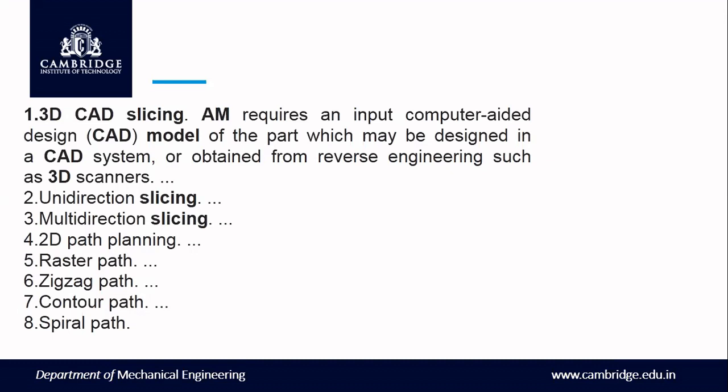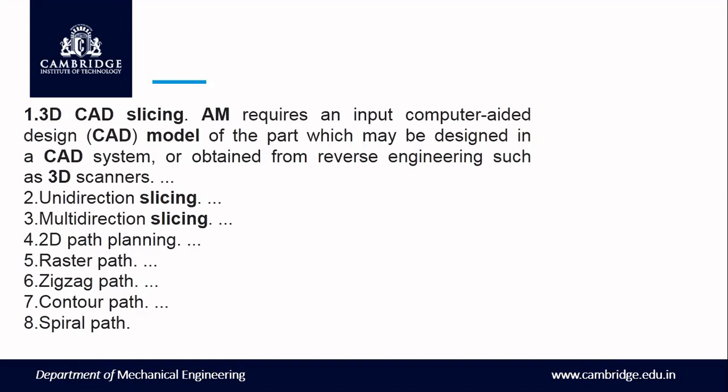First, you require a system. That system consists of software, either CATIA, Solid Edge, SolidWorks, or Unigraphics. And the person sitting in front of the system should know how to design the product. Whatever is in his mind can be printed in 3D printing or additive manufacturing. Especially in 3D printing, any three-dimensional object can be printed.